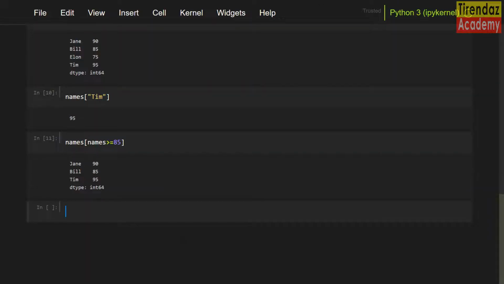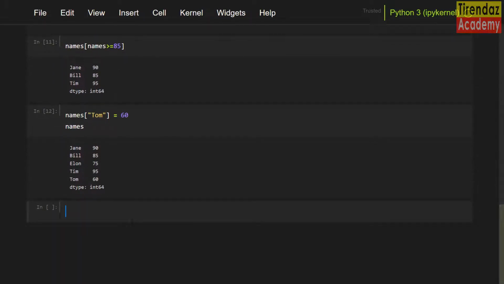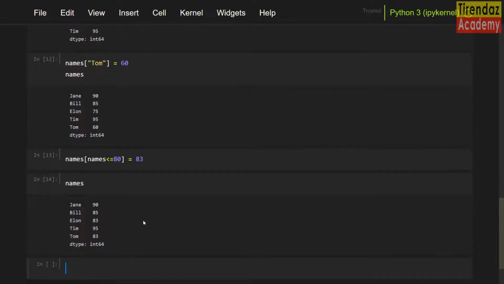There you go. Let's change Tom's value. To do this, names square brackets quotation marks Tom equal to 60. And let's see names data. As you can see, now the score of Tom is 60. We can change more than one value. For example, let's assign 83 for values that are smaller than 80. Names square brackets names smaller than 80 equals 83. Let's see names data. There you go.